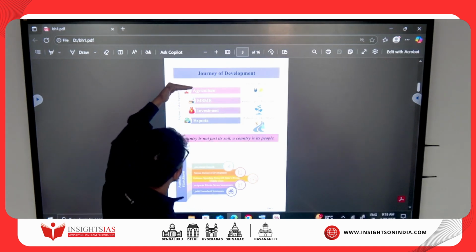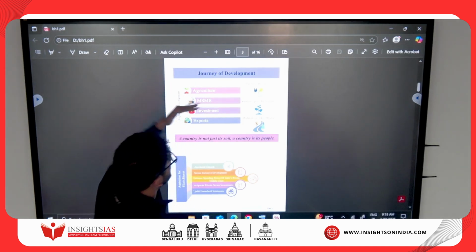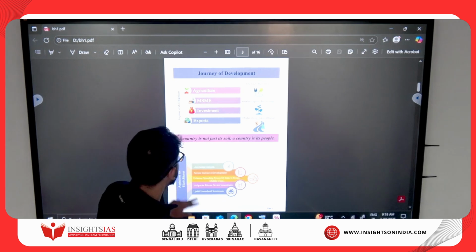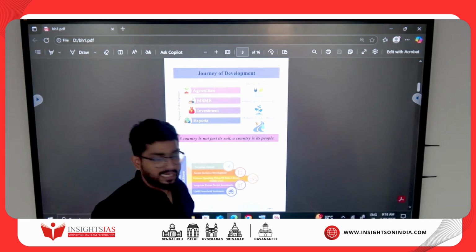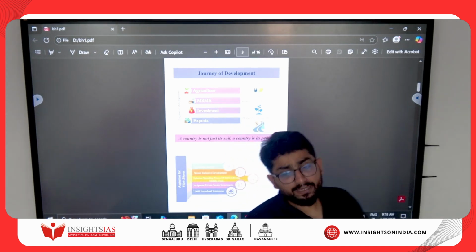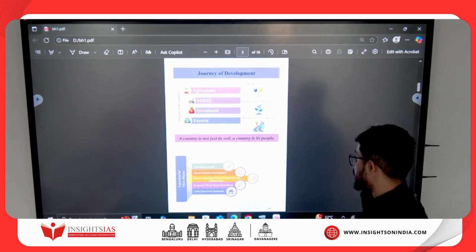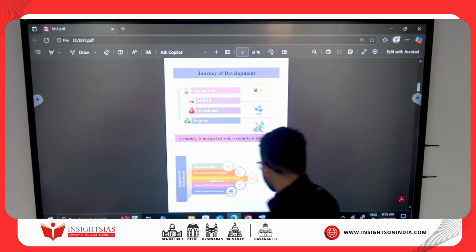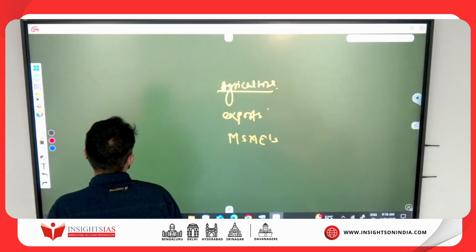So agriculture, MSME, investment and exports. Reforms, inclusivity, Viksit Bharat. Three things are there. And then the budget is talking about the aspiration of Viksit Bharat. So what is the aspiration of Viksit Bharat? They are talking about aspirations.